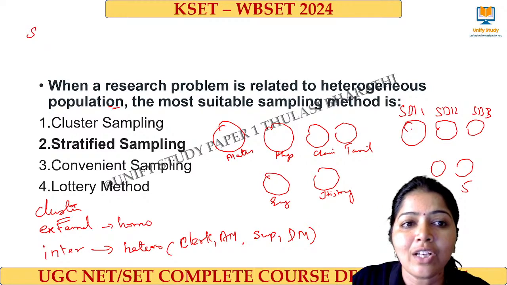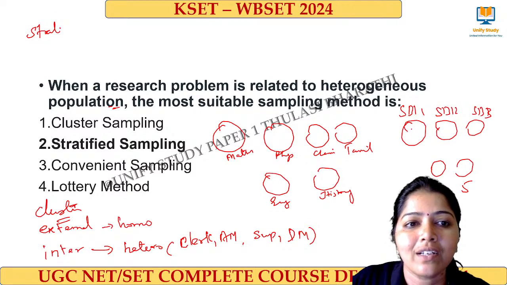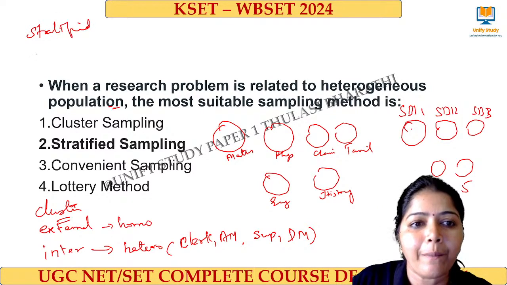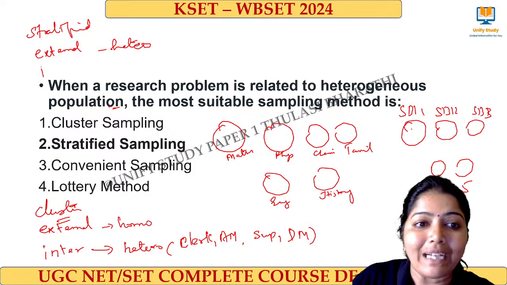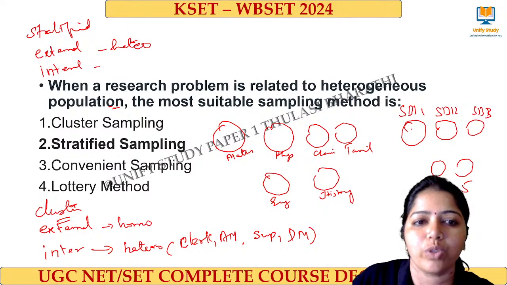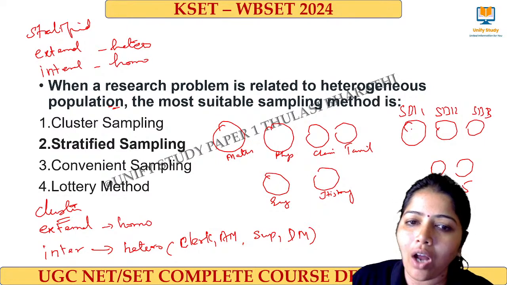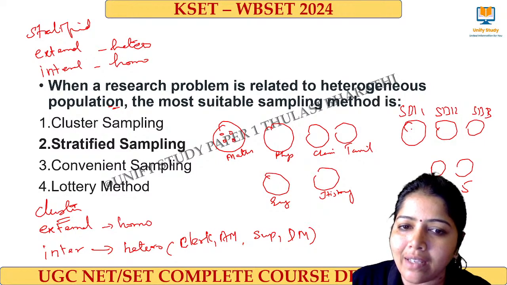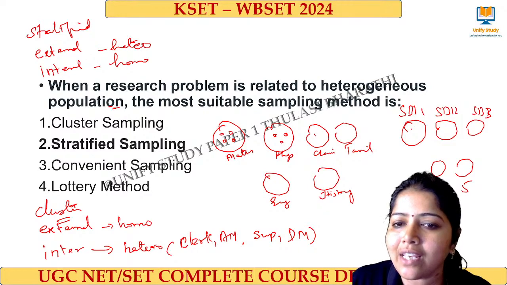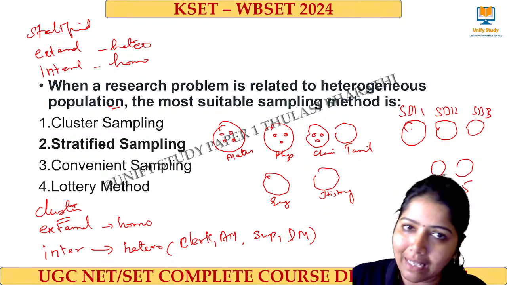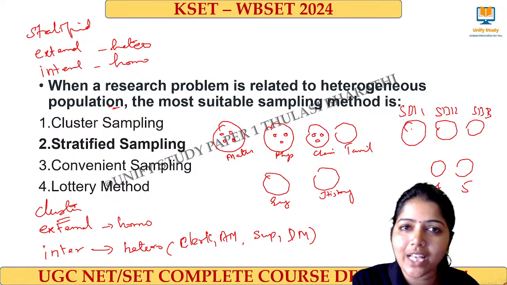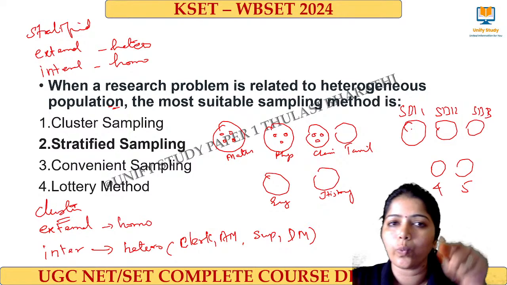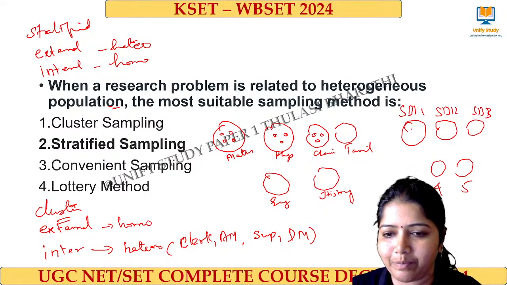So if you take stratified, externally they are heterogeneous, but internally they are homogeneous. How, ma'am, homogeneous? All belong to the maths department inside. Here all belong to physics. Here all belong to chemistry. This is called homogeneous and heterogeneous with respect to sampling.